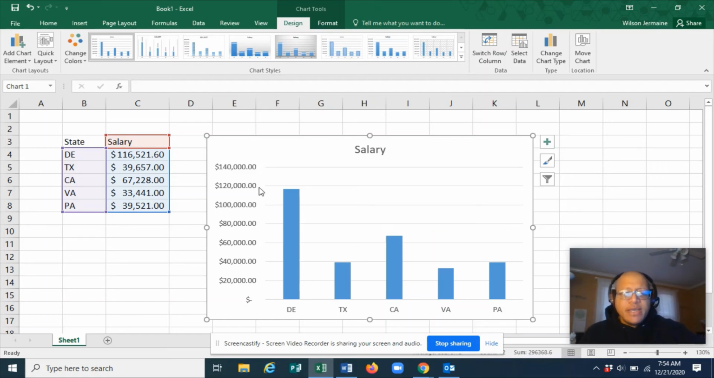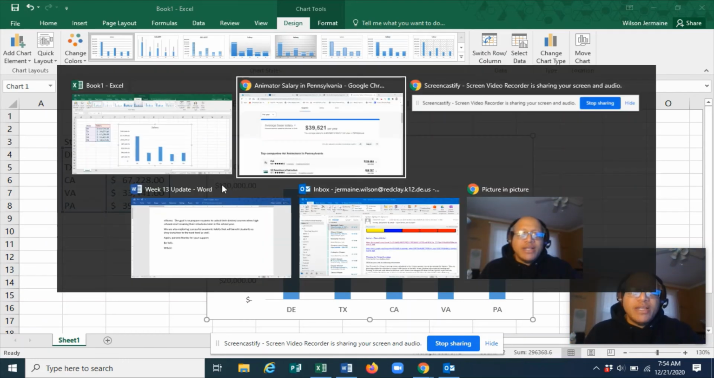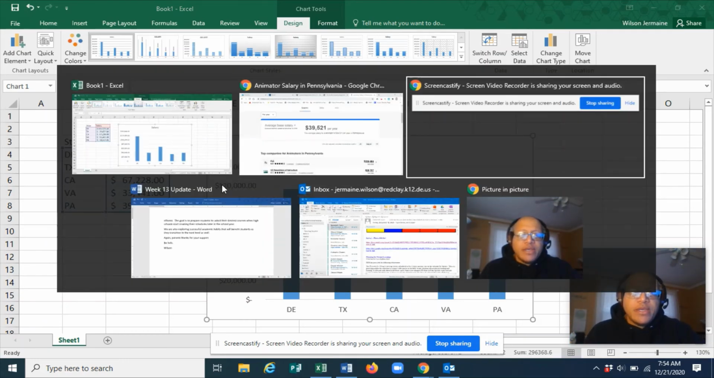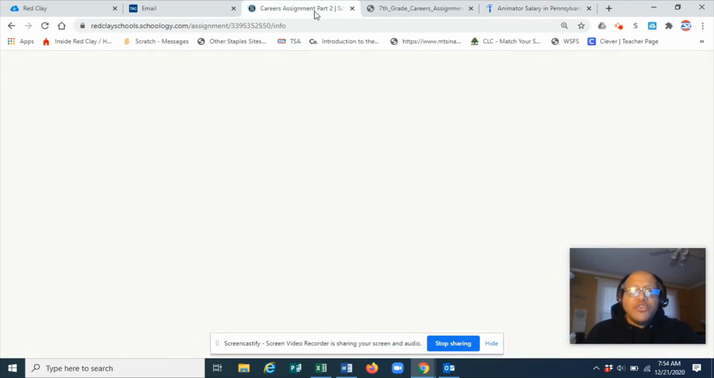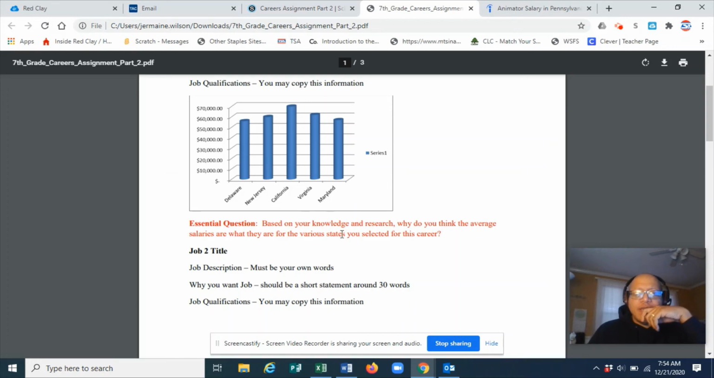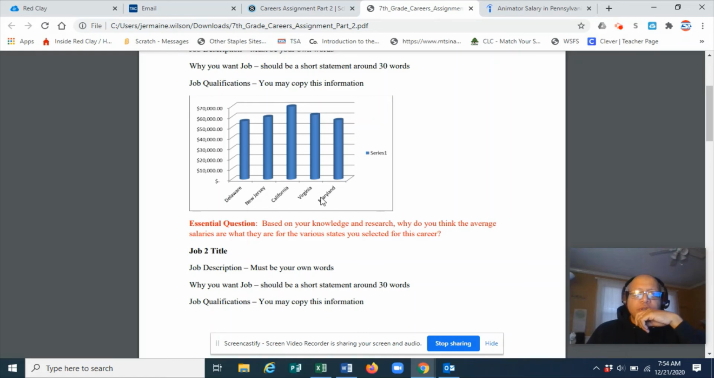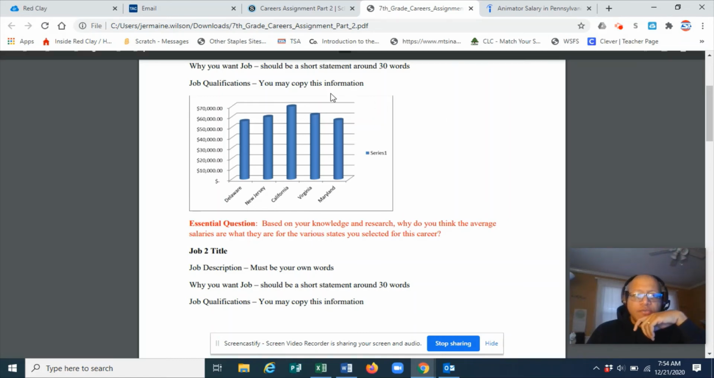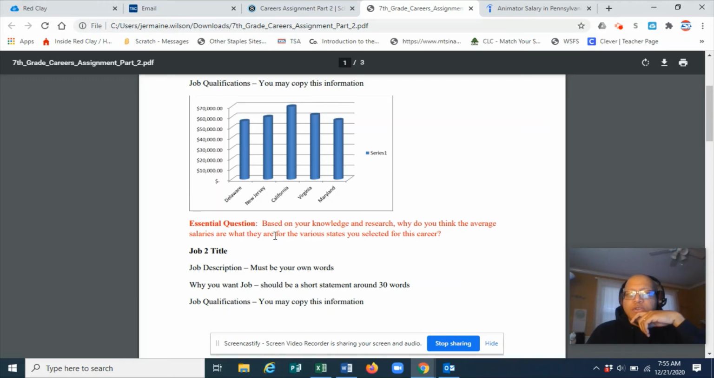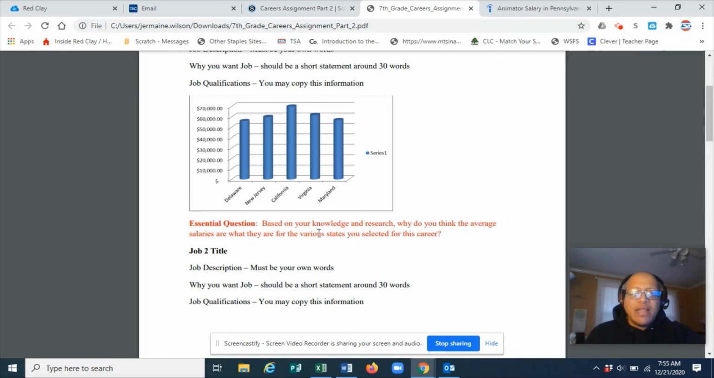Okay, and then now we're going to get our research and our research thinking into this particular project, because now what you're going to do is actually, let me come back here. You want to go back into your original careers assignment, right? The original one that we were working on all class long. Now what you're going to do is you're going to answer this question in red, because again, you posted the chart. Now you're going to answer this question in red based upon your knowledge and research. Why do you think the average salaries are what they are for the various states you selected, right?